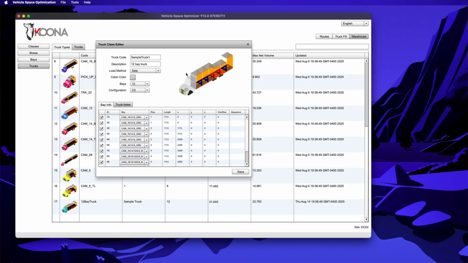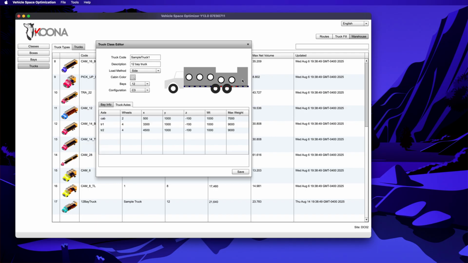And now we will work with the Y, which is transversal to the truck axis. Here we will add a dimension that is bigger than the width of the pallet, or the width of the bay. In this case, it's 1.1 meters. And we do it every other bay. We see how the drawing is being updated. Okay, so the drawing is almost set. We see that we have now 6 by 2. If we want to see it here, we could also see it.